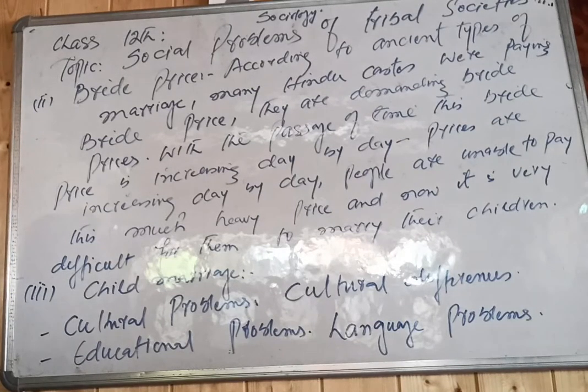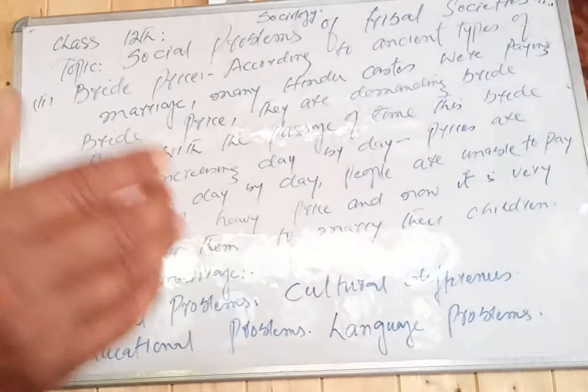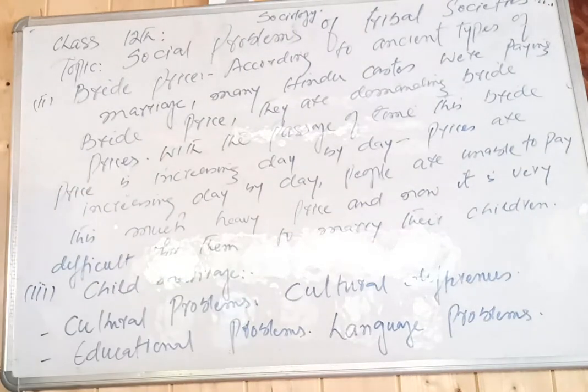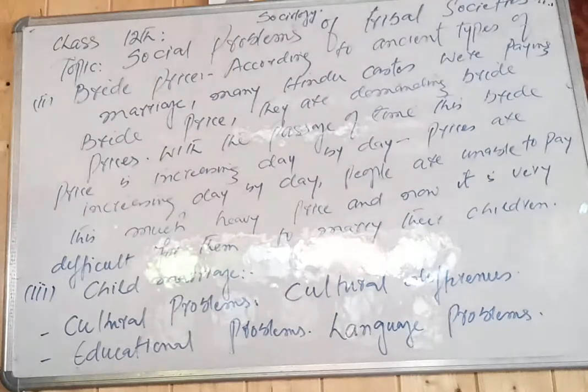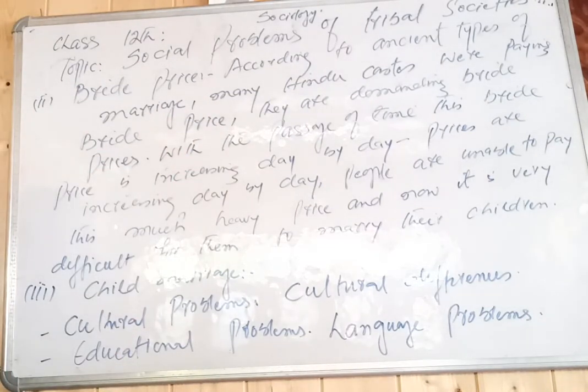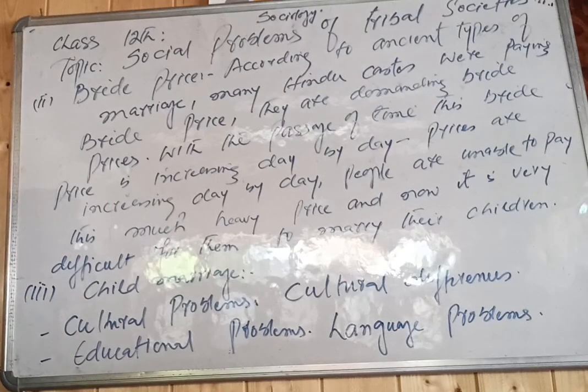Tribal people are also facing a language problem. Whenever they come far from their forest and mix with the other people of the society, they are not able to communicate there. They are not able to communicate their views to other people because their way of talking, their language, is their own, and the other people are unable to understand it.